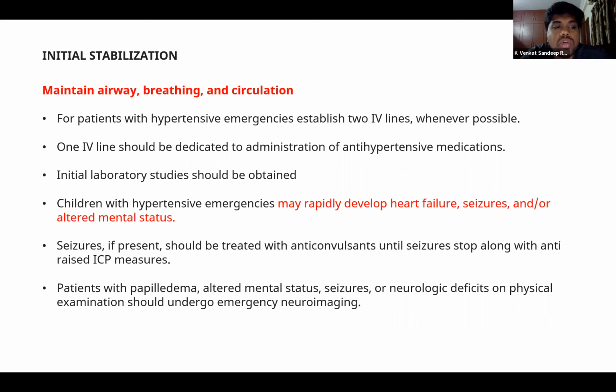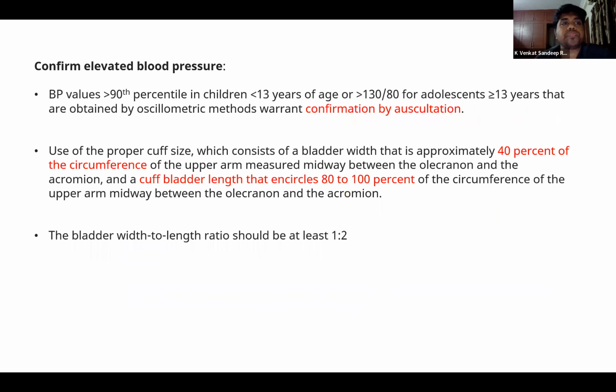Children with any hypertensive emergencies can rapidly develop heart failure, and can also have seizures and altered mental status. In case there are any seizures, we should promptly treat them with anticonvulsants until the seizure stops, and then continue with anti-raised ICP measures like 3% NaCl and mannitol. And in patients with papilledema, altered mental status, seizures, or any neurological deficits, a proper physical examination should also be done, followed by emergency neuroimaging. We'll see this again in the next consecutive slides.